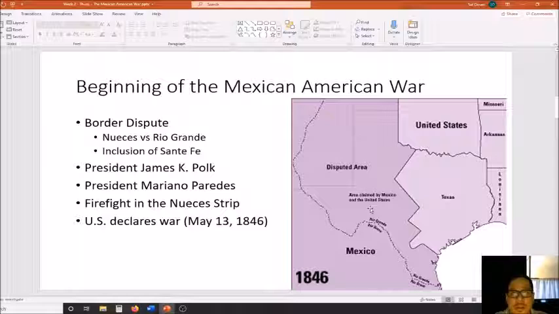This action, though, is ultimately going to be the fuel that Polk needs to prove to the U.S. Congress that they should declare war on Mexico. And ultimately, the Congress will agree, and war will be declared on Mexico on May 13th of 1846.